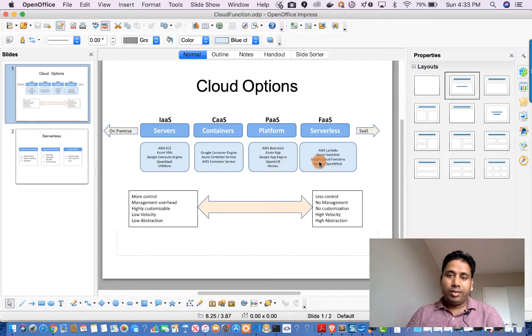First, let's understand what function as a service is. Function as a service is basically where you write a function, and you can call that function using HTTP or whatever other events, and that function executes for that point of time and then it ends.